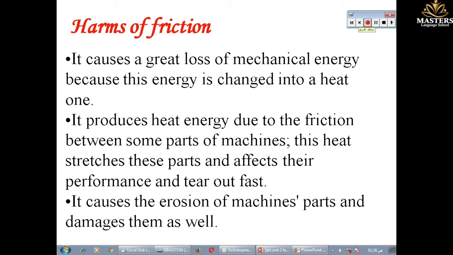Friction forces also have many harms. Friction forces always change mechanical energy into heat. Heat generated from friction force expands the parts of the machine, affects their performance and wears them out fast. And this causes erosion of the machines' parts and damages them as well.